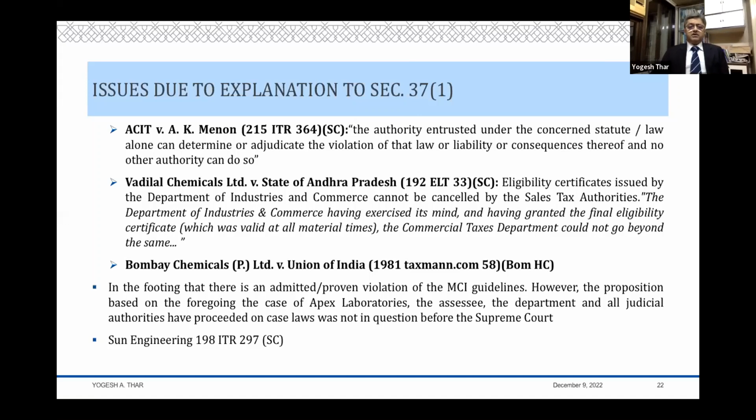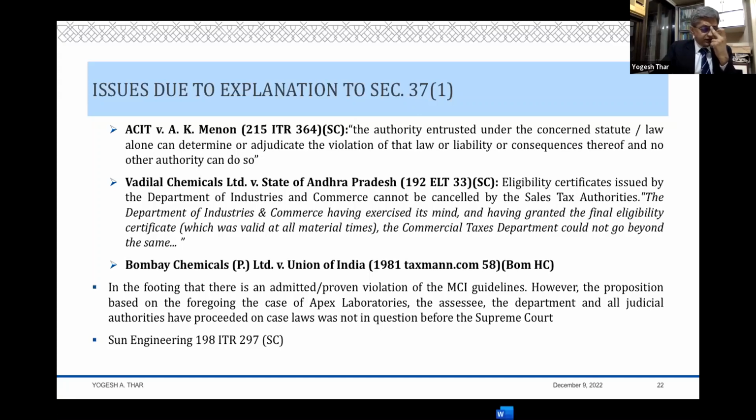So in this journey, we come across a principle laid down by quite a few decisions of the Supreme Court, but this A.K. Menon is something worth noting, which says that the authority entrusted under the concerned statute or law alone can determine or adjudicate the violation of that law or liability or consequences thereof, and no other authority can do so. Okay, this is the principle which has been laid down. So now apply this principle to your 37(1), which says that you have made certain payments to doctors.